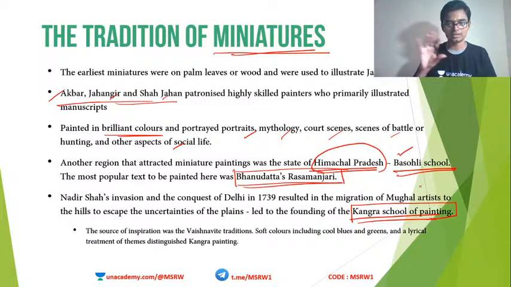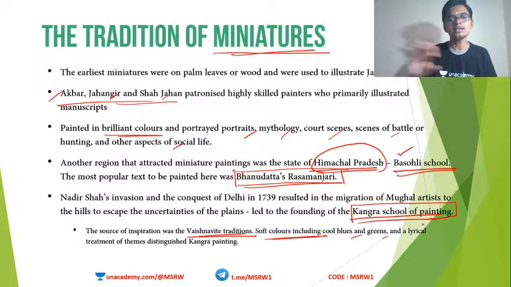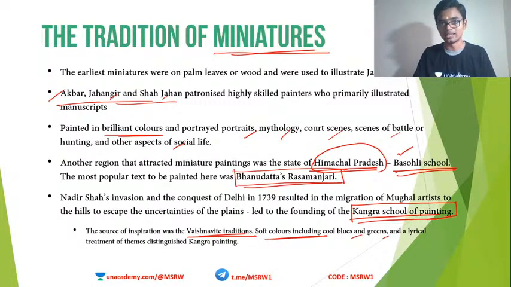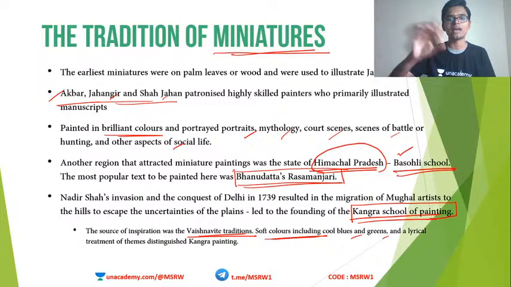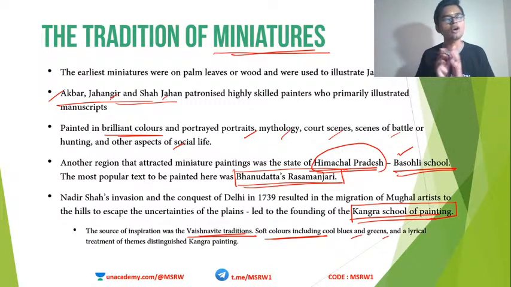Okay, and the Kangra school dealt with Vaishnavite paintings and used soft colors, including cool colors like blue, green, etc. There are hot colors and cool colors. Cool colors are blue, green, etc. And the warm colors are yellow, red, orange, etc. On your television, you can adjust the warmth of the picture. There is warm, there is medium, and there is cool. This is based on the RGB values or the CMYK values. So here also, the Kangra school of painting dealt with soft colors.